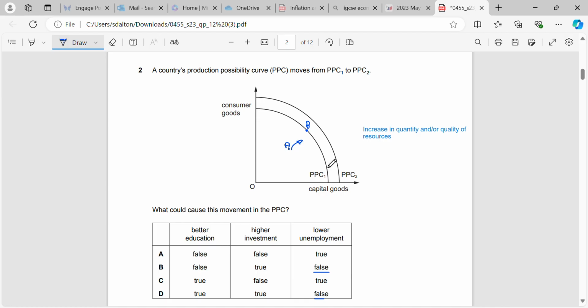Investment and education, they would both increase the quantity and or the quality of resources. Education would affect the labour, give them more skills, more quality from that perspective, and investment might increase the quantity because we're able to create, for example, more factories, or able to get more capital equipment. So those two would both be true. Last one would be false. We would be looking at D.